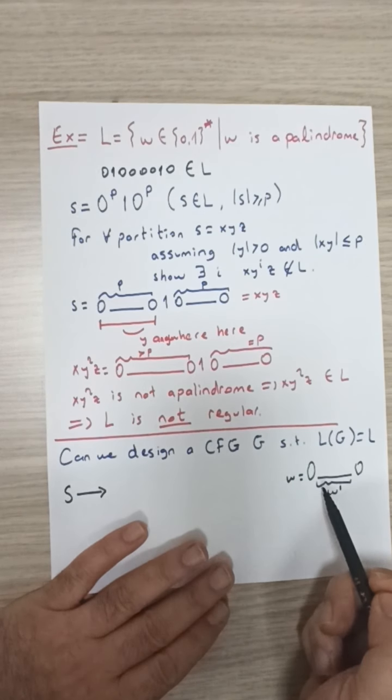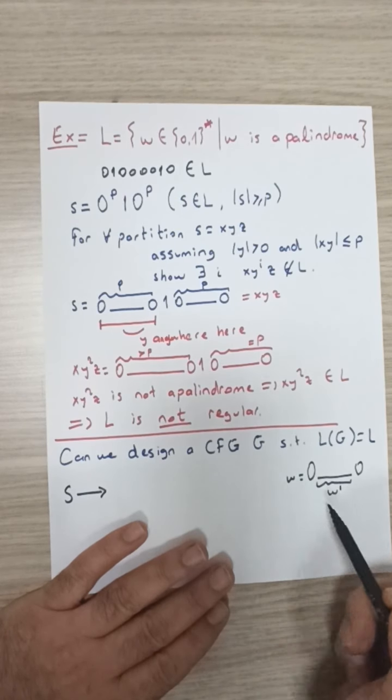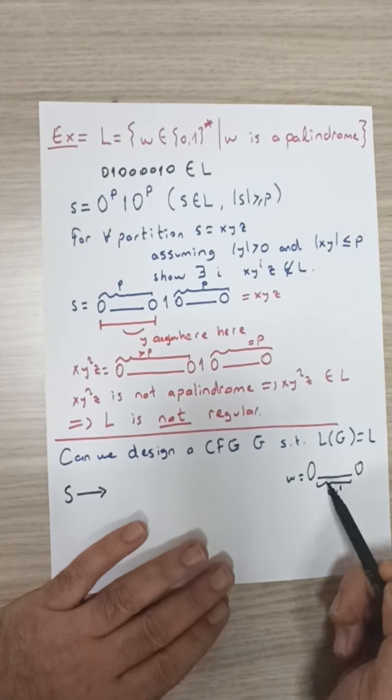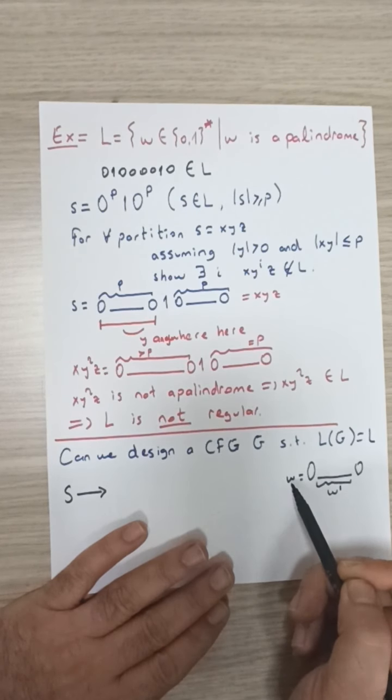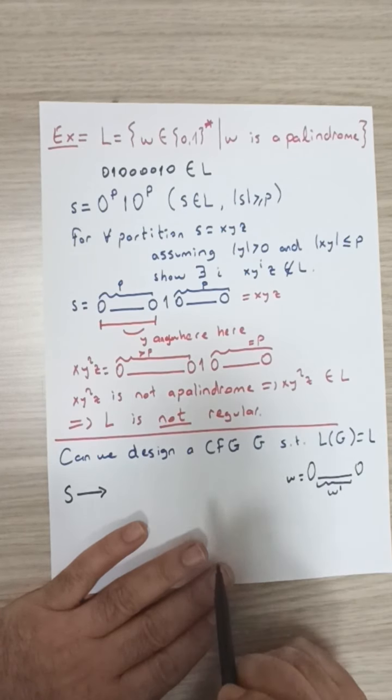So if this is the case, it's easy to see that if S is capable of generating shorter palindromes like w prime, then I can easily write a rule to generate a longer palindrome w.